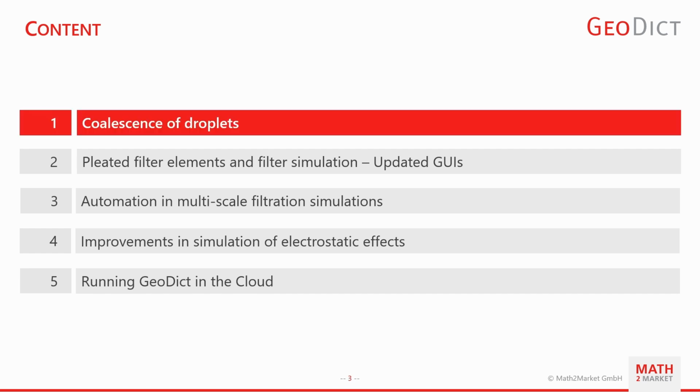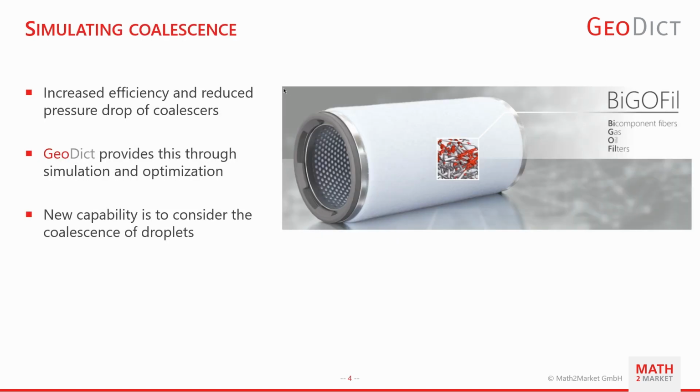First, we start with the new capability in Geodik to simulate the coalescence of droplets. The goal here was to increase the efficiency of droplet separating filters, or so-called coalescers, and reducing the pressure drop of the coalescers through the experimental and computational development of novel filter media made of bicomponent fibers.